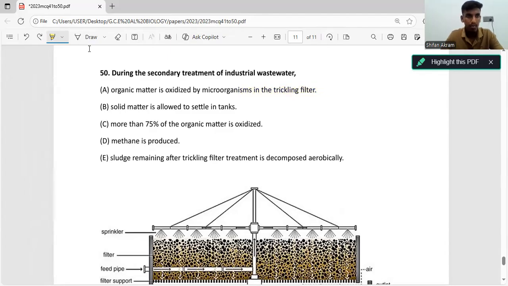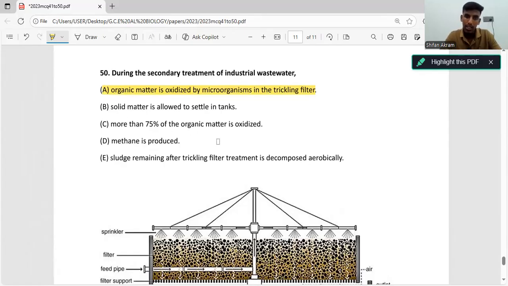Now let's go to the second part. The solid matter is allowed to settle in tanks. Solid matter is allowed to settle in tanks in primary treatment, not in secondary treatment. In primary treatment, the waste from the households enters a tank and is left there for hours. Then the solid materials start to settle on the bottom of the tank. So this occurs in primary treatment, not in secondary treatment.